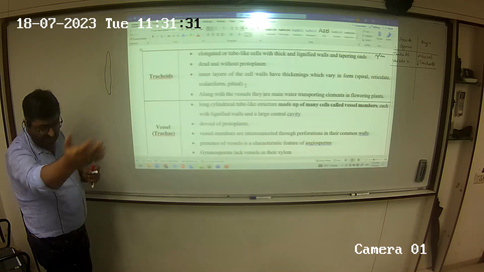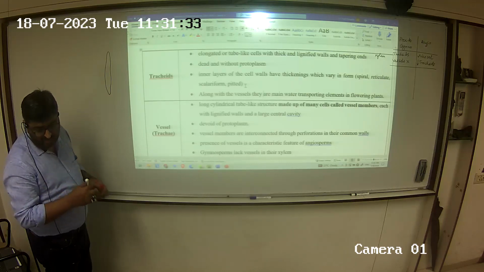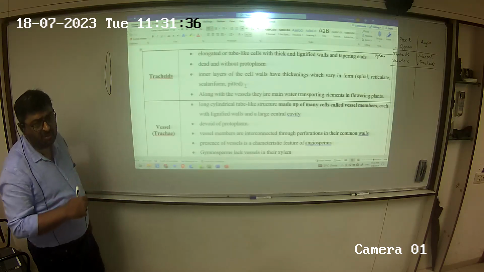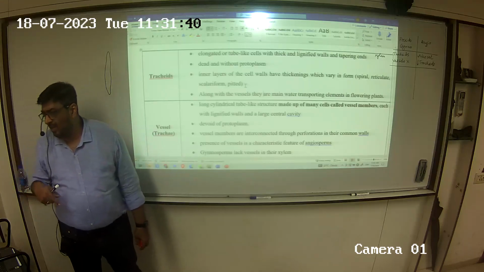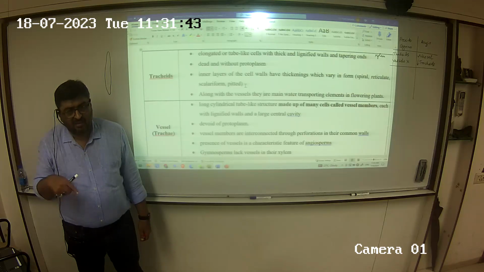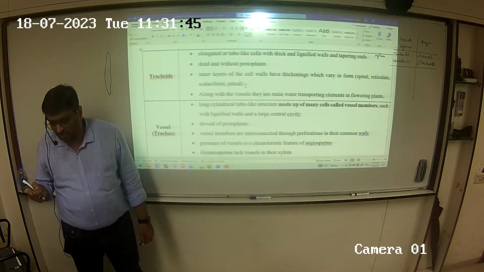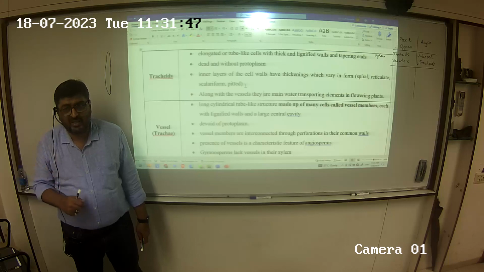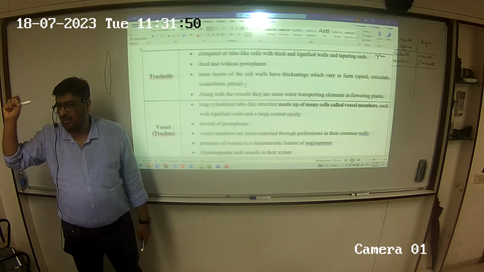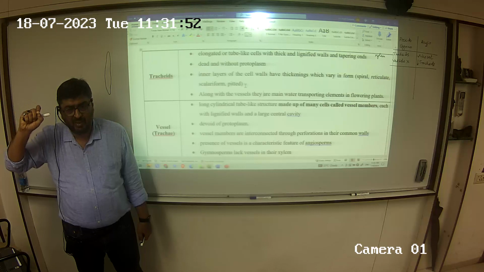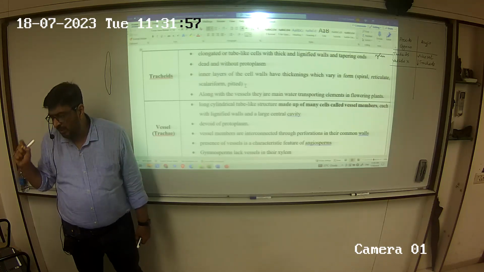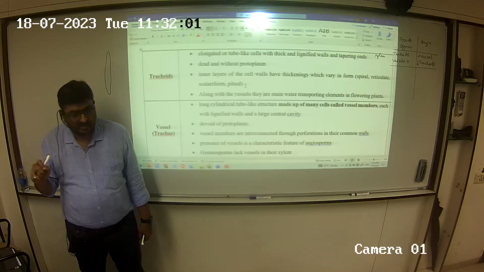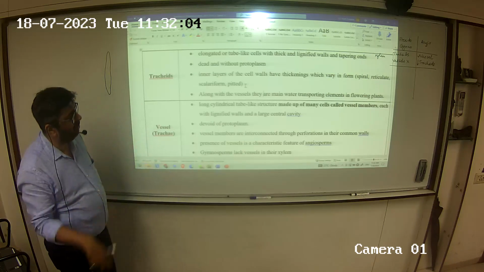Now, the second part of the diagram, if you see right hand side of the diagram, can you see the different patterns of thickenings which have been shown inside the cell? So you can have a ring-like thickening, you can have a spiral thickening like the DNA, helical बोल सकते हैं उसको, scalariform ladder-like thickening है. The last two ones, can you see bordered or pitted दिखा वहाँ पे? Those are the most advanced type of thickenings. The pitted is the most advanced type of thickening. Angiosperms, they show pitted thickenings, if present in them, otherwise not.